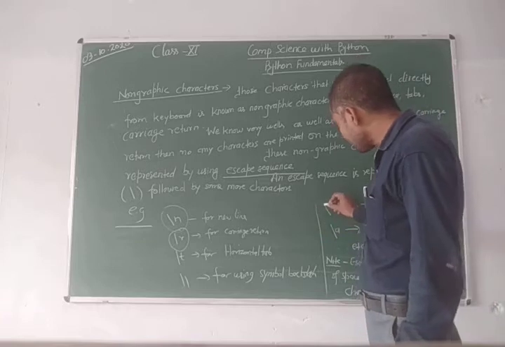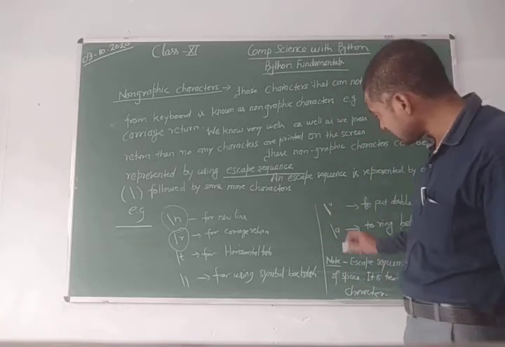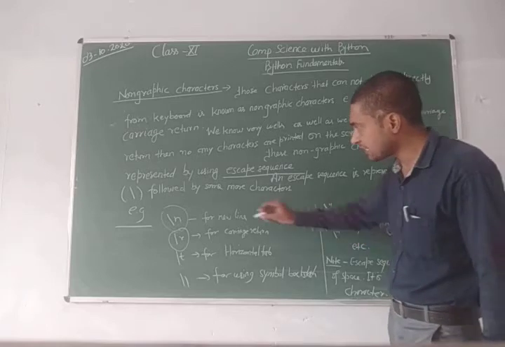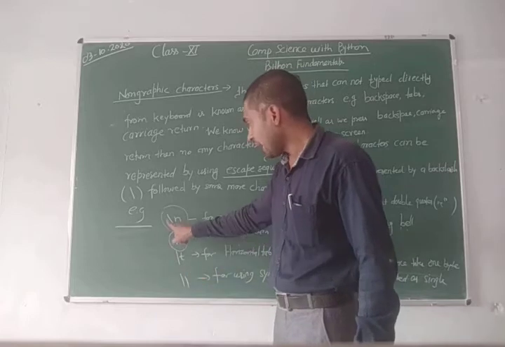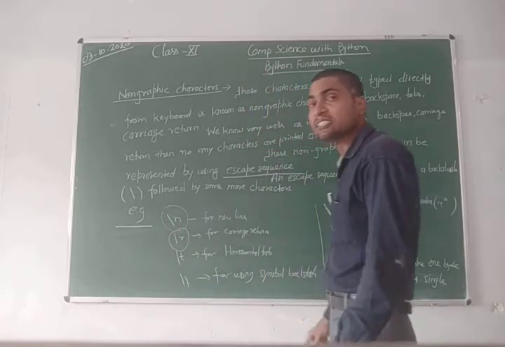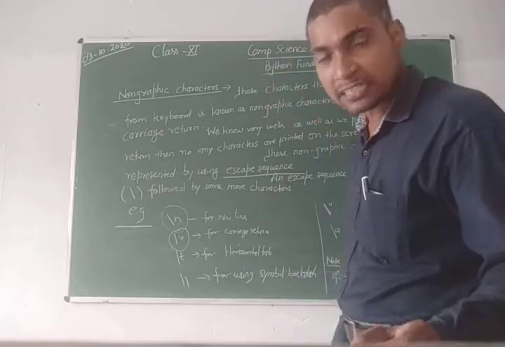These are a backslash followed by some more characters. This is the way in Python to represent escape sequences.